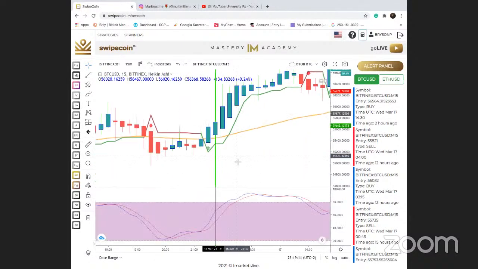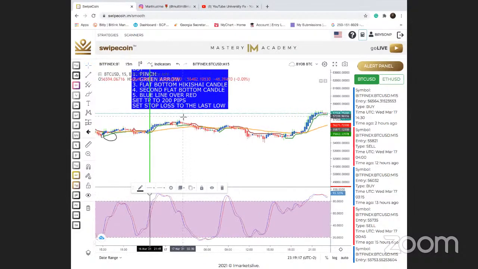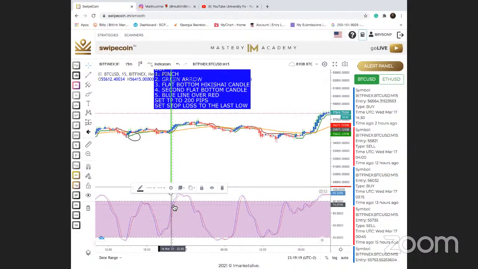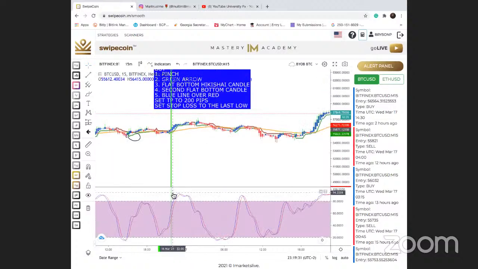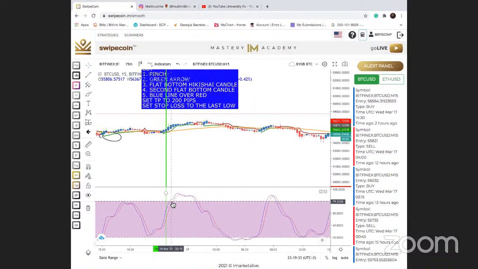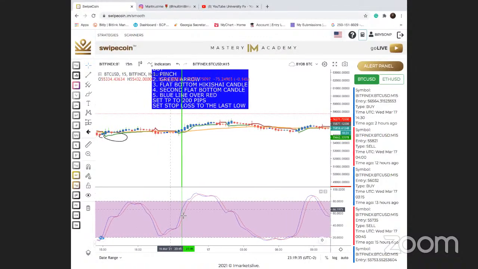Okay. But before you enter into the trade, you need one last thing, guys. You need one last thing on this list, and that is to make sure that your stochastic down at the bottom has the blue line over the red. With your blue line being over the red, this is letting you know that the buyers are in control. So if you look closely now, the blue is over the red, so that lets us know that the buyers are in control. And with that being said, guys, we're going to go ahead and take this trade.